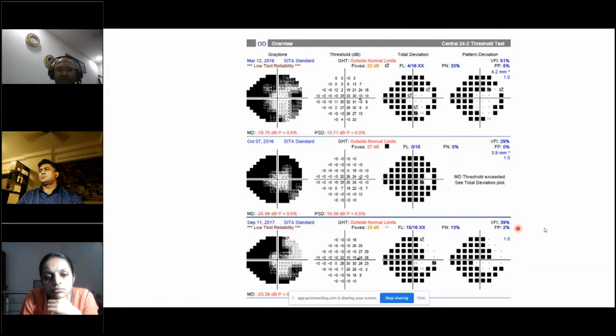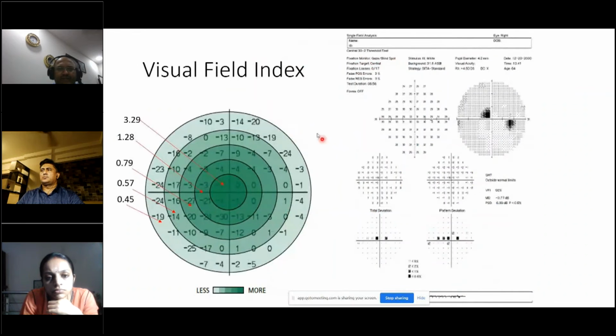So very rarely, even though you see the mean deviation is -23, you still get a pattern deviation probability plot here. So rarely it can occur, but usually if it is worse than -20, it may not show. Coming to the visual field index, this is a very important index, mainly because in one value you can say what the condition of the visual field is for an individual. That was not available previously.